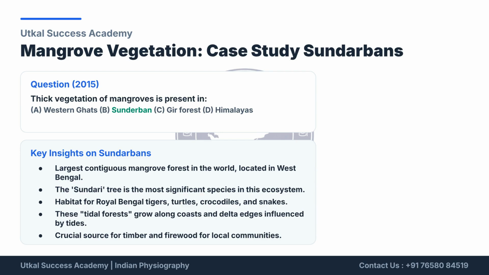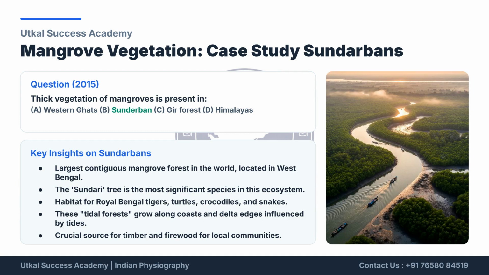The Sundarbans represent the world's largest contiguous mangrove forest, located in West Bengal. The Sundarbans, a UNESCO World Heritage Site, spans India and Bangladesh, forming the largest delta and mangrove forest in the world. It is known for its tidal rivers and the Royal Bengal tiger.